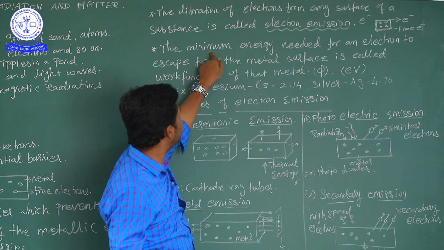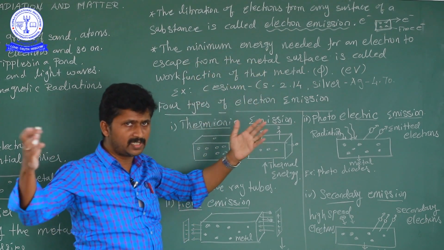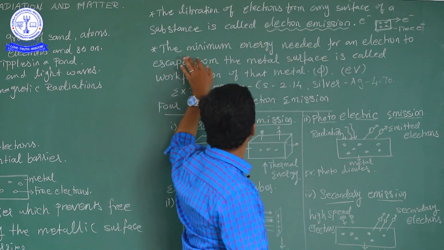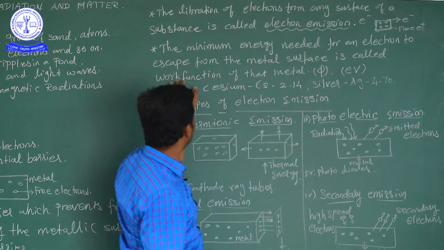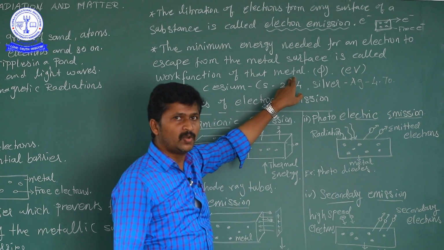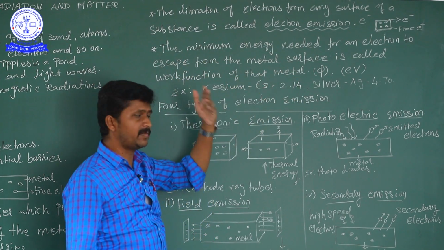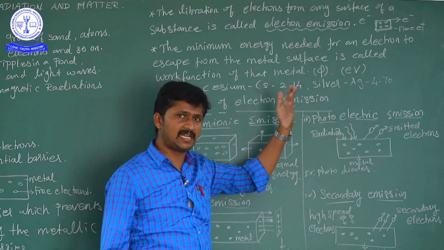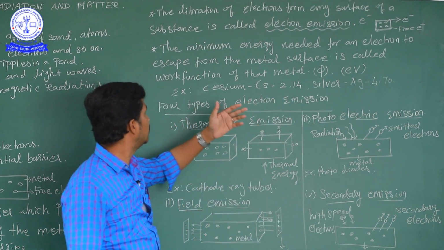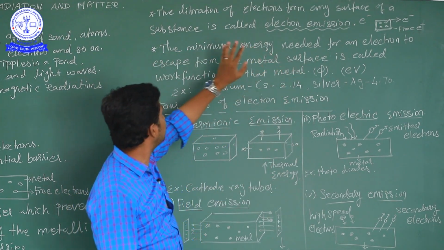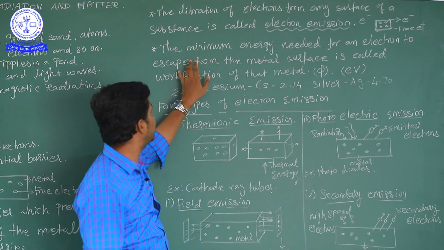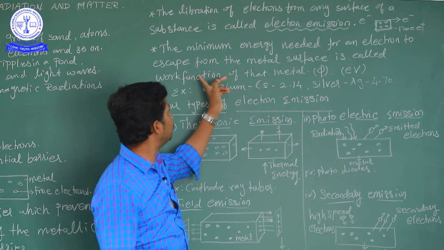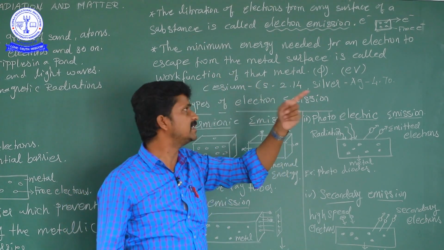So this is the minimum energy, not more energy, not maximum energy. The minimum energy needed for an electron to escape from the metal surface is called the work function of that metal. There are many types of metals: aluminium, platinum, silver, cesium, iron plate, and so on. The work function is indicated by the symbol psi.